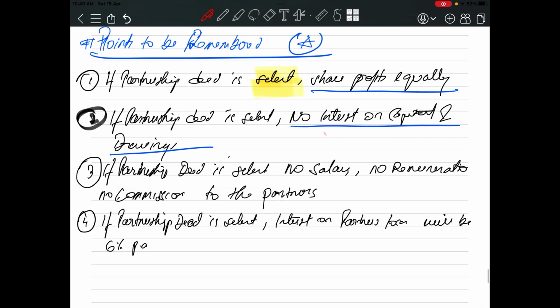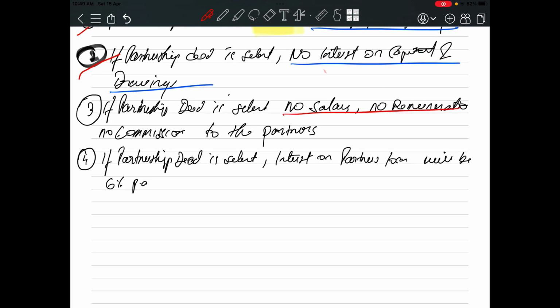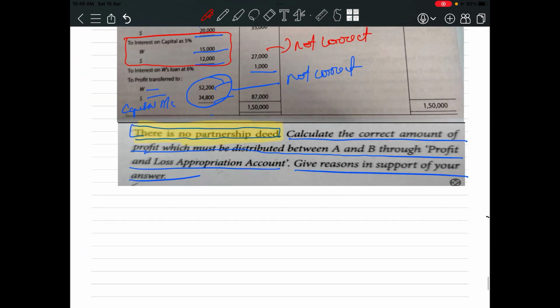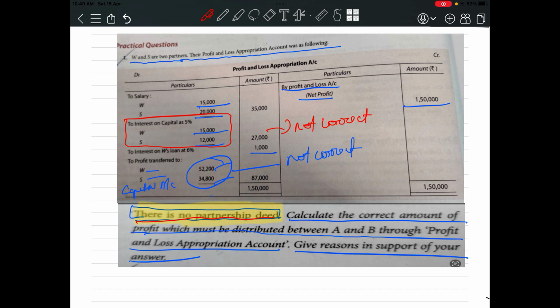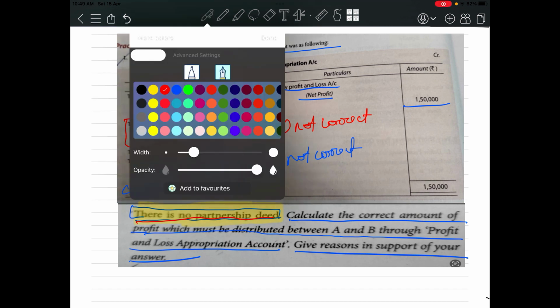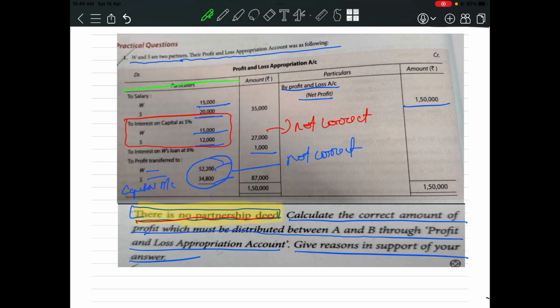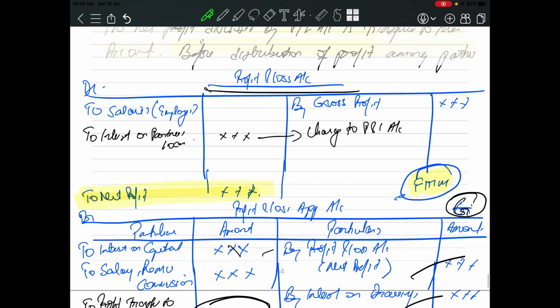Now the third point, we are done with 1, 2. The third point: if the partnership deed is silent, no salaries, no remuneration, no commission to the partner. The question has clearly mentioned that there is no partnership deed, but the partnership firm has given salary to a partner. So this is also not correct.